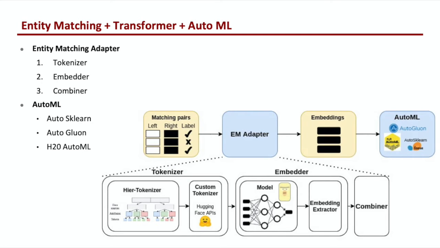After taking into consideration the previous insights, the proposed architecture is based on two main steps. First, the preprocessing, which is called the entity matching adapter, with tokenizer, embedder, and combiner. Second, the model, which is based on AutoML. We explored and used in particular Auto-sklearn, AutoGluon, and H2O AutoML. Moreover, we consider AutoML systems as black box tools, and they have been experimented with in their default configuration. No parameter tuning has been performed.